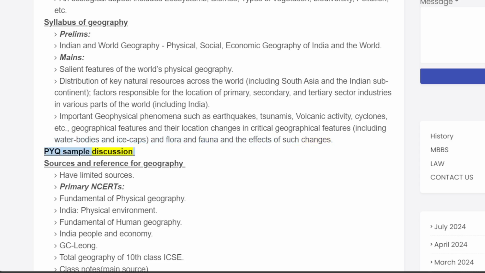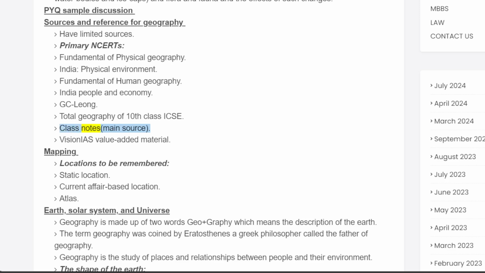PYQ sample discussion. Sources and reference for geography. Have limited sources. Primary: NCERTs. Fundamentals of Physical Geography. India, Physical Environment. Fundamentals of Human Geography. India, People and Economy. G.C. Leong. Total Geography of 10th Class ICSE. Class notes are the main source. Vision IAS value-added material.